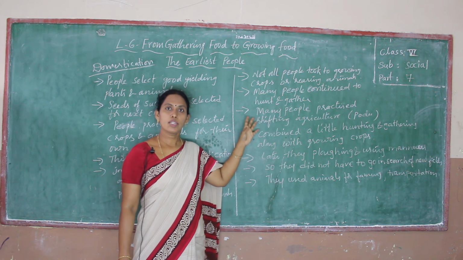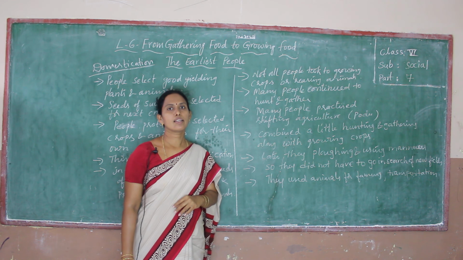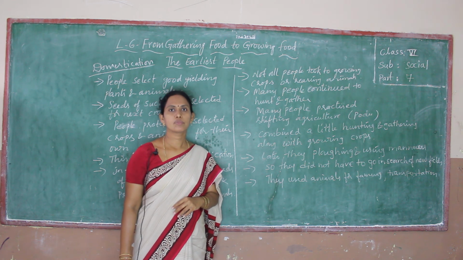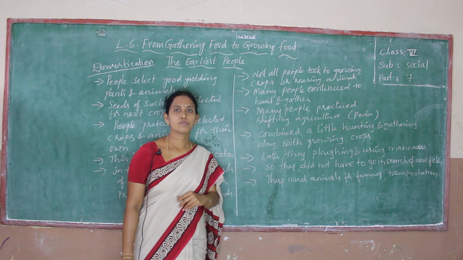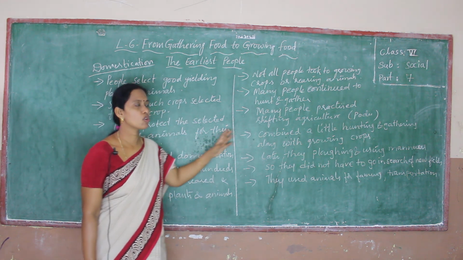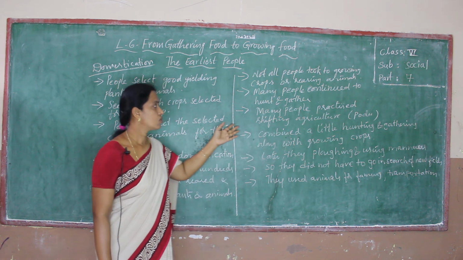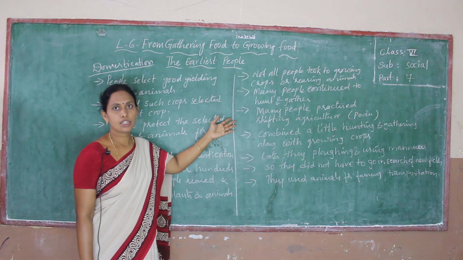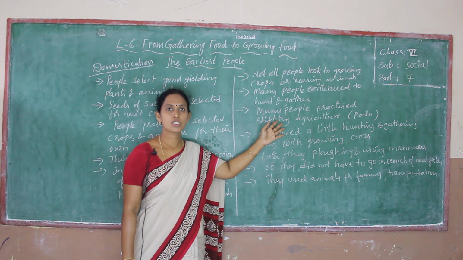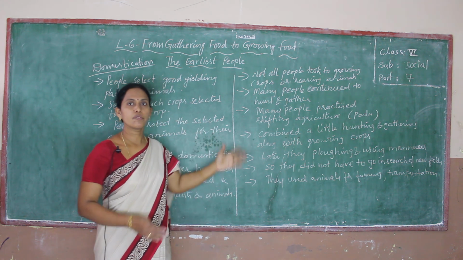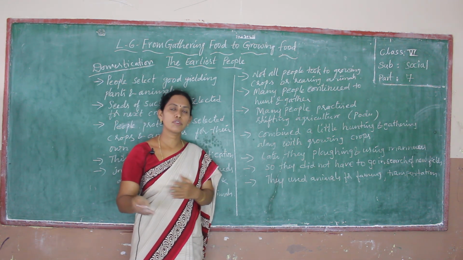And those who were doing farming adopted shifting agriculture, Podu farming. We learnt about Podu farming in the last lesson. This is shifting agriculture. These people do this type of shifting agriculture because they are living in forests, so they move from one place to another every year.